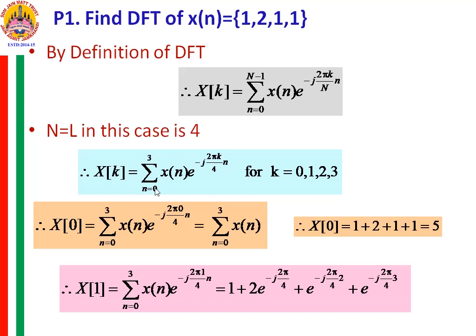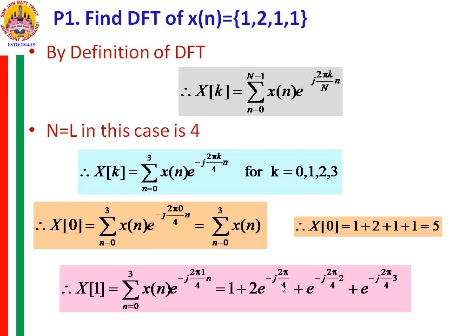Now to find X1, in this equation I first substitute k is equal to 1. This is e raised to minus j 2 pi by 4, and 2 by 4 is pi by 2, so you get pi n by 2. If you expand the summation expression and go on substituting the values of n: when n is equal to 0, you get 1. When you substitute n is equal to 1, this is x1 into e raised to minus j pi into 1 by 2, so this is e raised to minus j pi by 2.